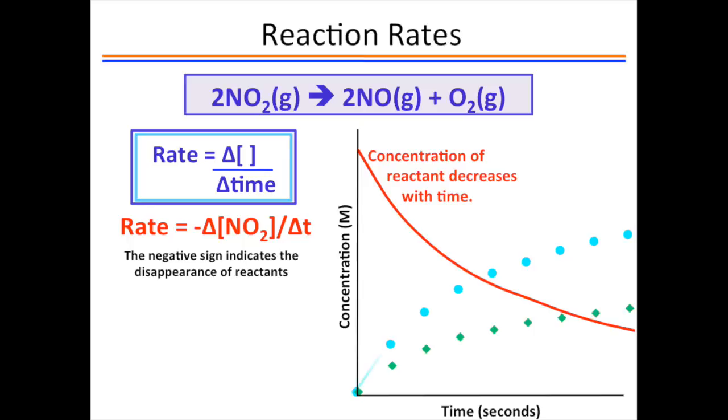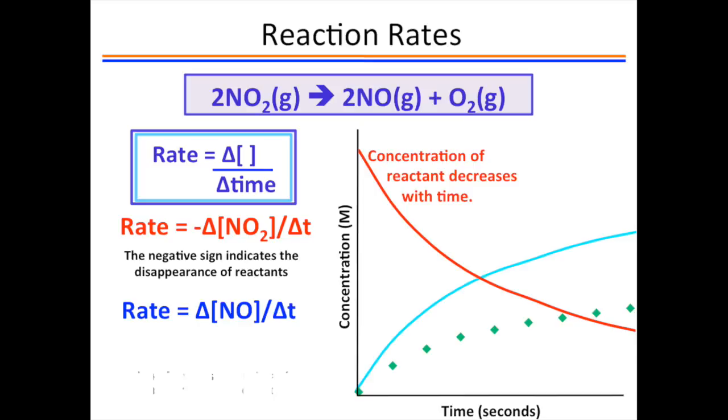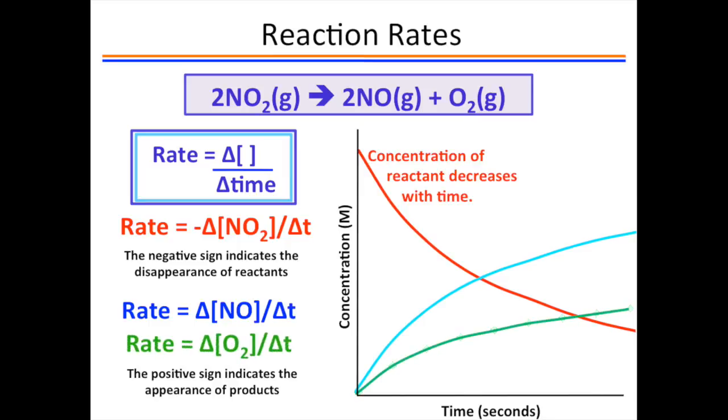For the rate of change of a product, we define the rate as the positive change in concentration over the change in time. This is because the product concentration increases with time. If we have two products, like we have here, we have two different rates, one for NO and one for O2, but both rates are positive.